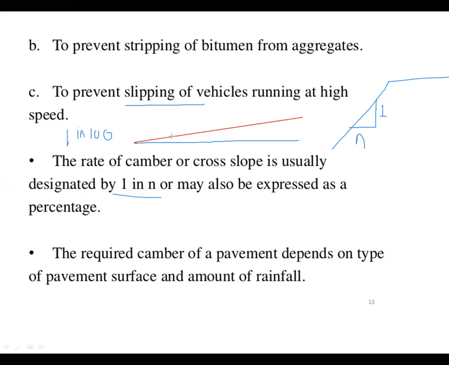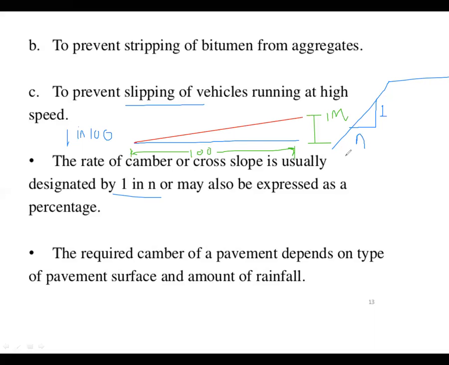This red line is showing the slope surface. What is the actual surface? It is shown by this red line. So the height between the actual line and this red line is 1 meter, and the horizontal distance is 100 meter.